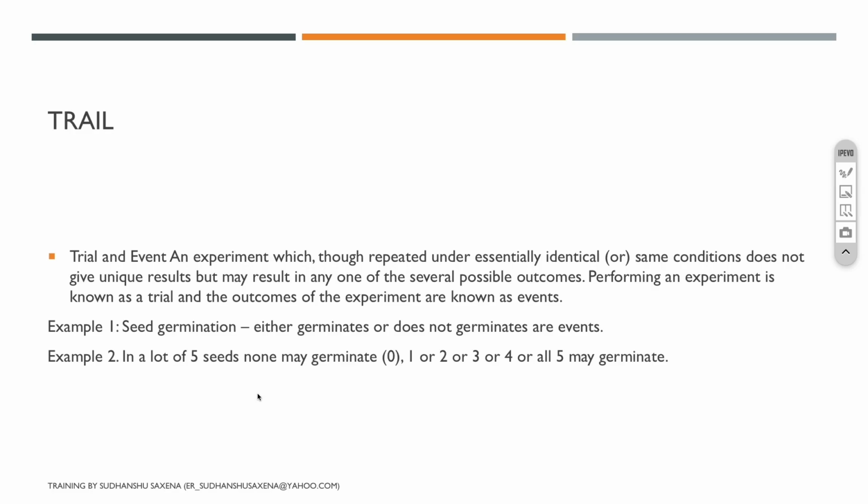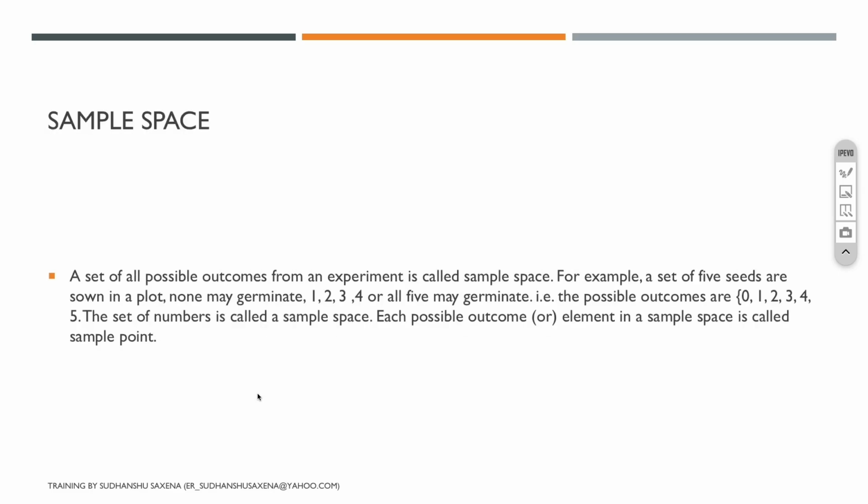In one week maybe all seeds will germinate, in another week maybe only 4 will germinate. So keeping everything constant, every time I'm doing the 5 seeds, I'm running the same experiment again and again with essentially the same conditions. This is called a trial.